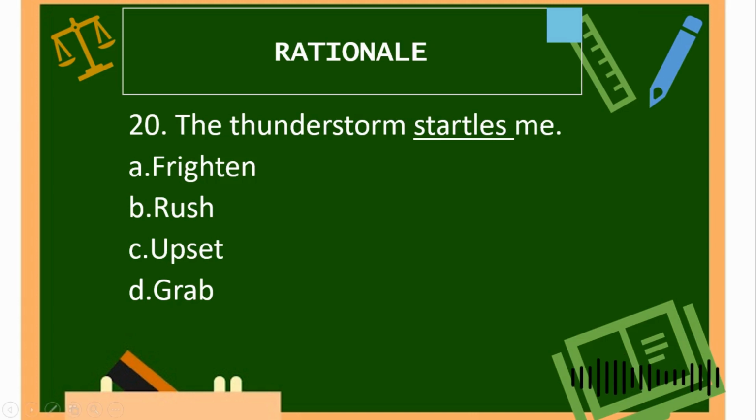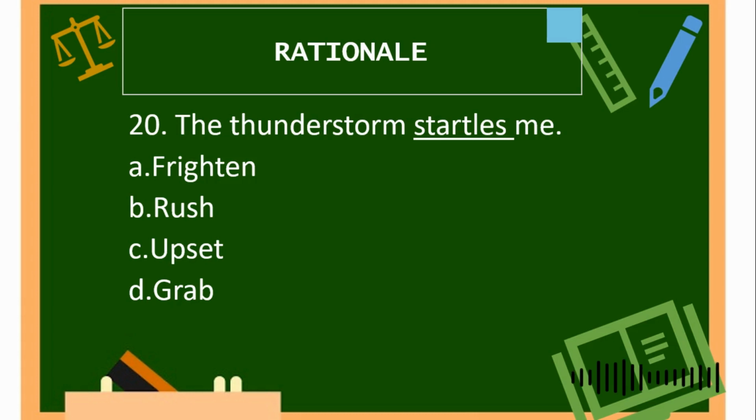Context clue will help you to identify the meaning of the unfamiliar word. The underlined word is startles. What do you think will be our context clue to identify the meaning of startles? Of course, the context clue in this sentence is the word thunderstorm.